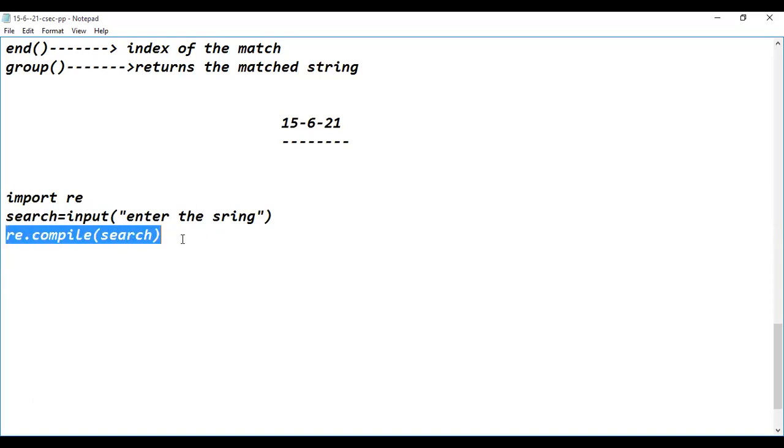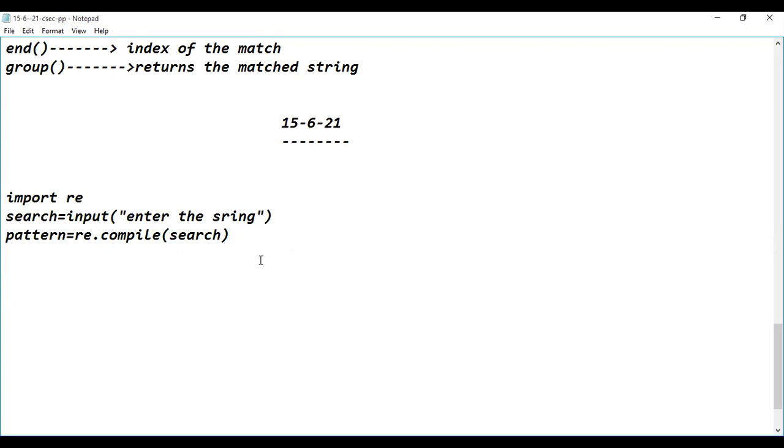Okay, so when I'm calling this compile method, what is it returning? It is returning the regular expression object. So it has to be captured into a variable. I'm capturing it into a variable, guys. The name of the variable is given as pattern. After converting into the search pattern object, the search pattern has to be searched within the target. Target has to be mentioned or not? Yes, sir.